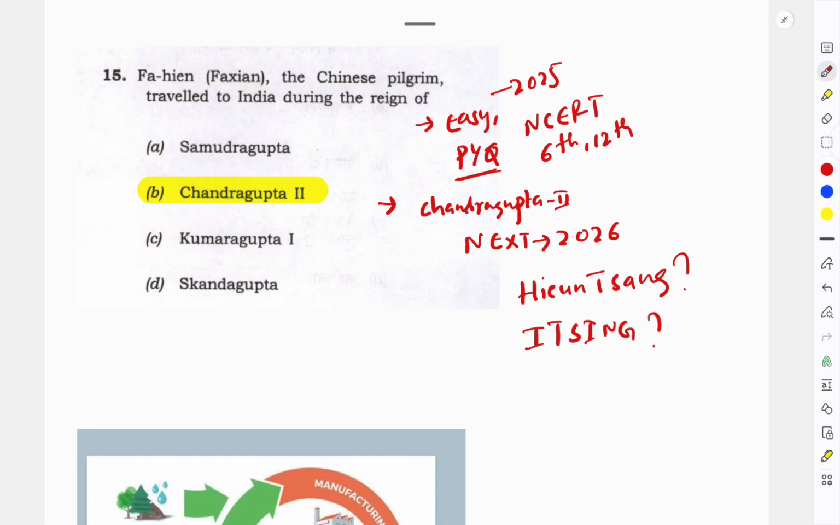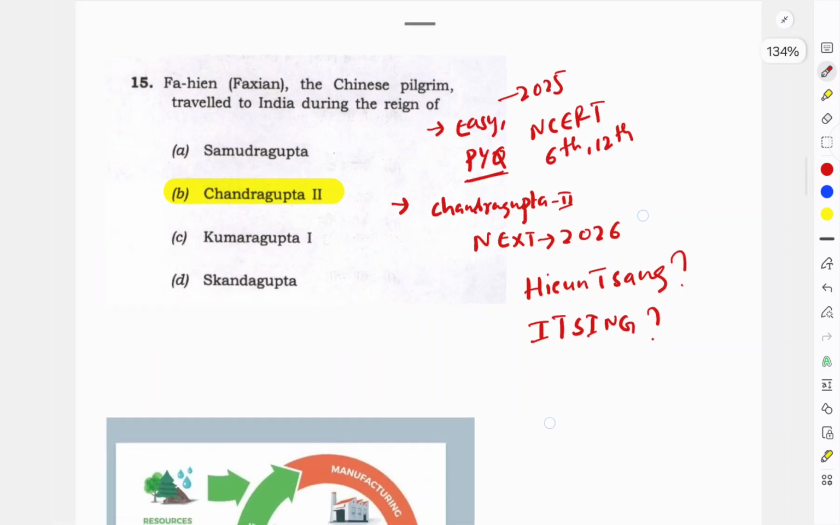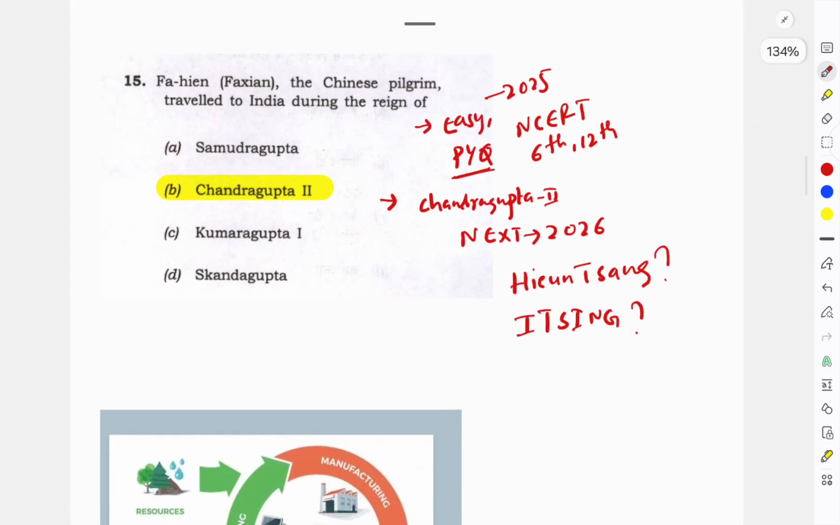When Itsing came, arrange them in chronological order. This is the next 2026 you can expect such type of question based on the traveler. And this is a question from the Gupta dynasty, their favorite dynasty, they will keep on asking. This is one of the basic and easiest questions you can ever expect. For the answer, if you watch the video till the last, I will tell you.